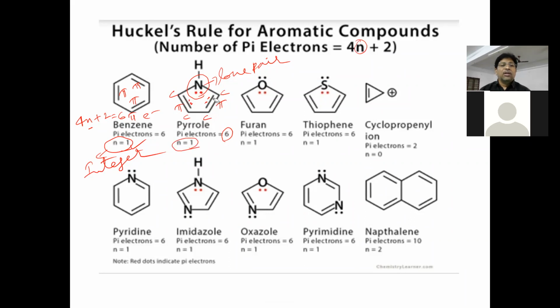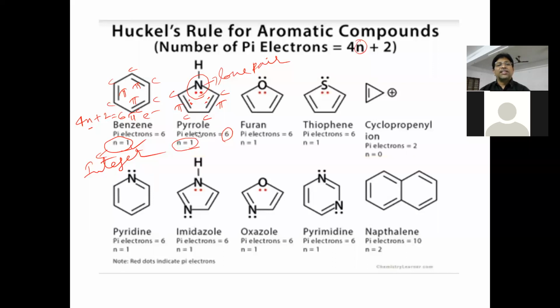Here in pyrrole, the ring is made up of 4 carbon atoms and 1 nitrogen atom, right? So is it heterocyclic or homocyclic? It is a heterocyclic compound because one heteroatom, nitrogen, is there along with carbon atoms. And benzene is homocyclic, because only carbon atoms are present in it. Pyrrole is a heterocyclic compound.